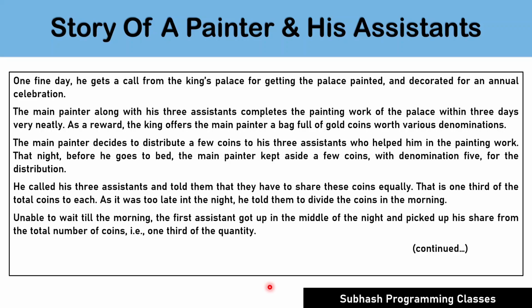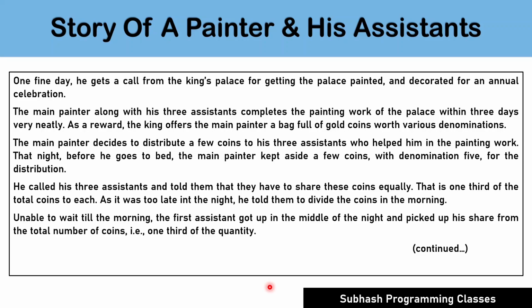very neatly. As a reward, the king offers the main painter a bag full of gold coins worth various denominations. The main painter decides to distribute a few coins to his three assistants who helped him in the painting work. That night, before he goes to bed, the main painter kept aside a few coins with denomination 5 for the distribution. He called his three assistants and told them that they have to share these coins equally among the three of the assistants. That is, 1/3 of the total coins to each. As it was too late in the night, he told them to divide the coins in the morning.